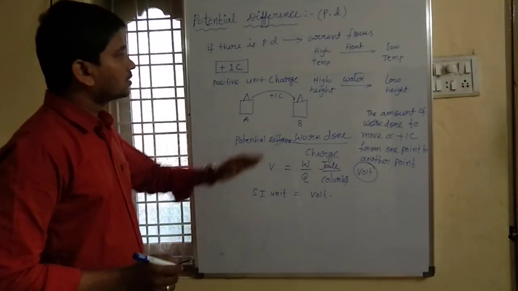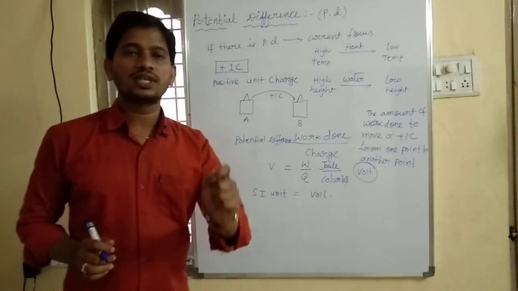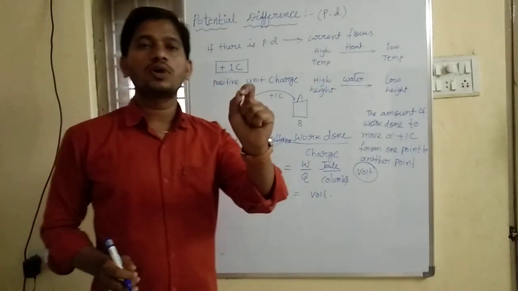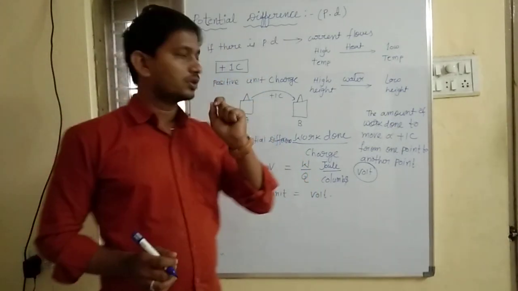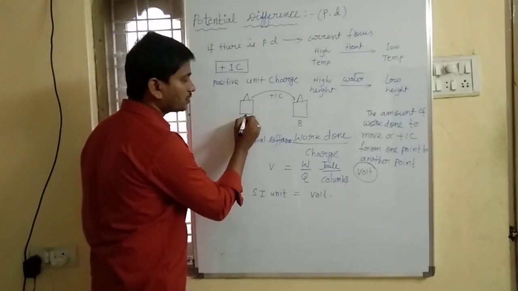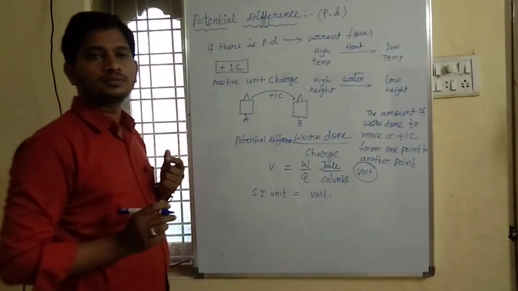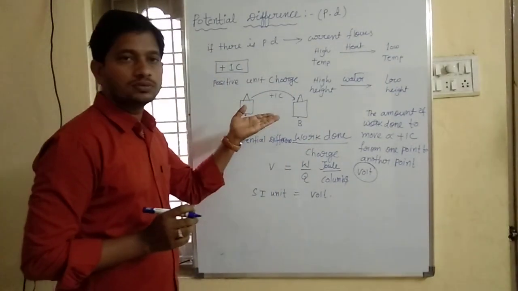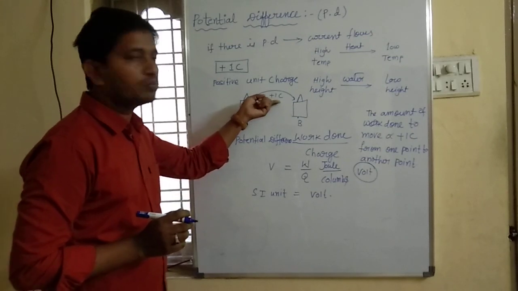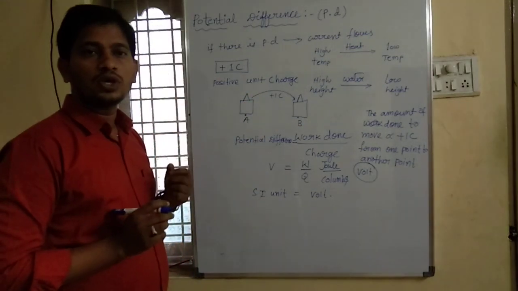Right? So students, what is the definition of potential difference? Potential difference is nothing but the amount of work done to move a unit positive charge from one point to another point. If you want to transfer this 1 coulomb of charge from point A to point B, you have to do some work.